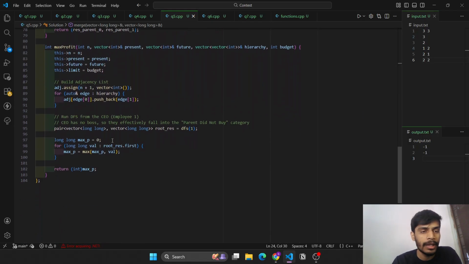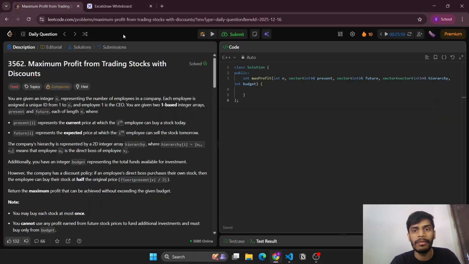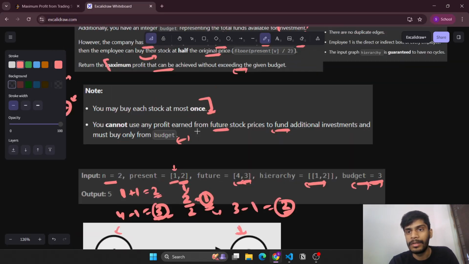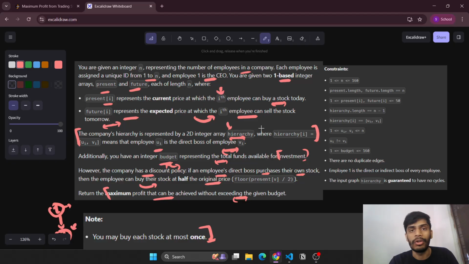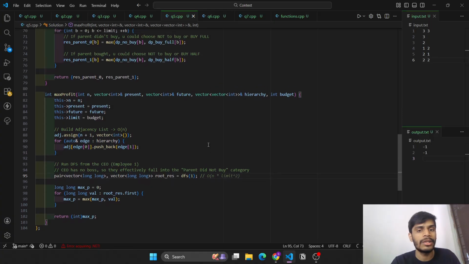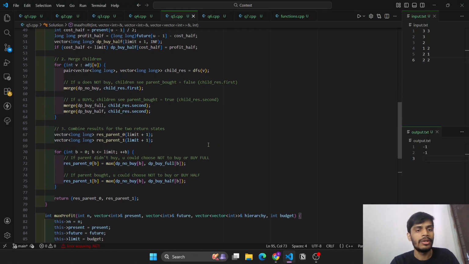Let's see the time complexity as well. Building the adjacency will take big O of n, since we are going through the budget array, and the number of employees that we can have here is n only. Now let's see the time complexity for this dfs. At each step we are iterating through each employee, and for each employee we are doing the merging part.